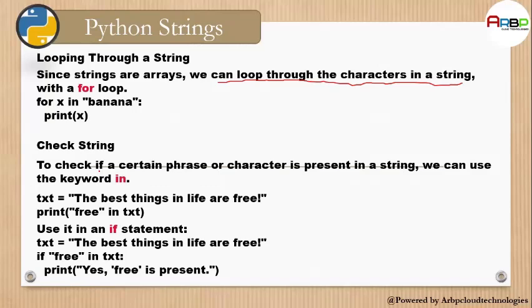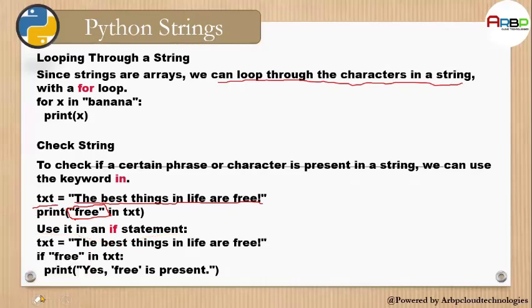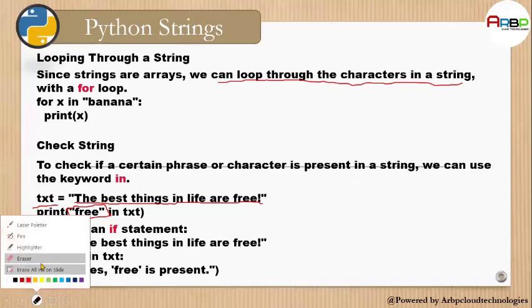Now check string. To check if a certain phrase or character is present in a string, we can use the keyword in. We have an example here: txt = "The best things in life are free". If "free" is present in this text, we can use an if statement, and it will print that free is present.